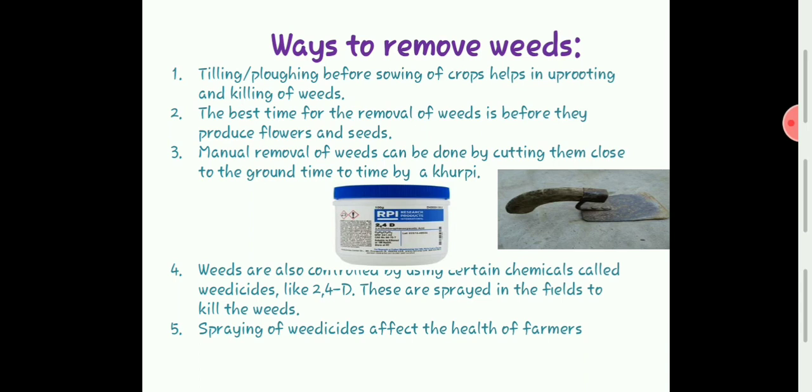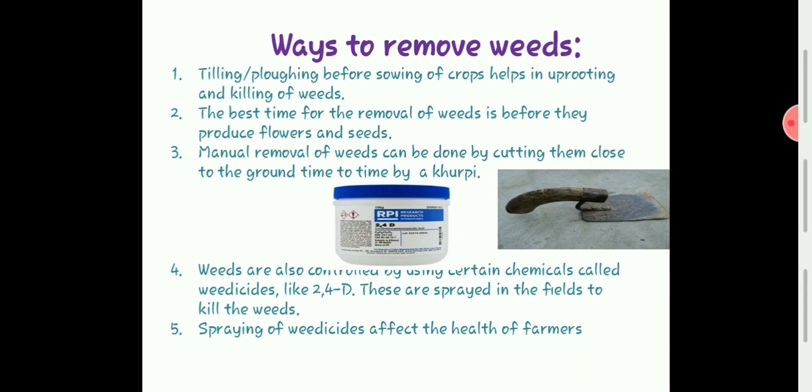Next point is a chemical method. Can you see here? Weeds can also be controlled by using certain chemicals called weedicides. See here the new word, weedicides. Weedicides are the chemicals used to control the weeds. So if we spray this chemical onto the field, the weeds will die.